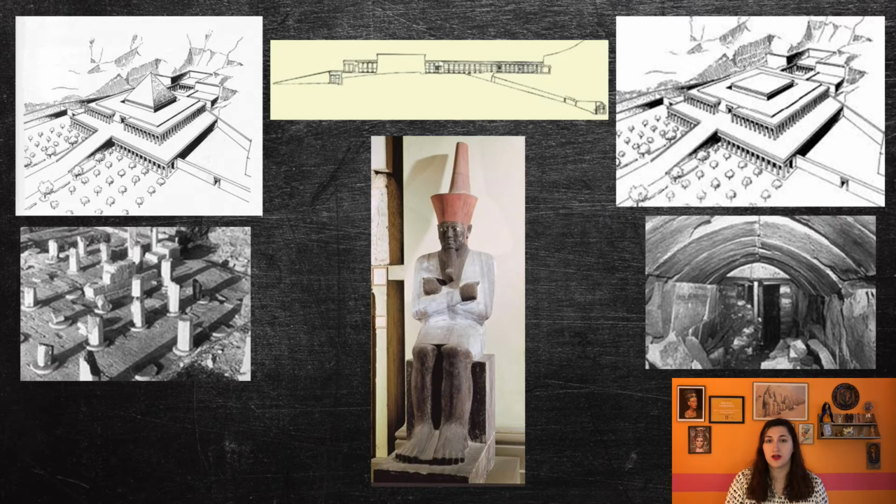It was located under a courtyard in the rear part of the temple, down a long, straight corridor. The chamber was entirely lined in red granite and had a pointed roof. It also contained an alabaster chapel, which had a double door. The tomb was plundered in antiquity, but a scepter, arrows, and a collection of models, including ships, granaries, and bakeries, remained. This statue of Mentuhotep II was discovered by Howard Carter and is currently in the Egyptian Museum in Cairo.